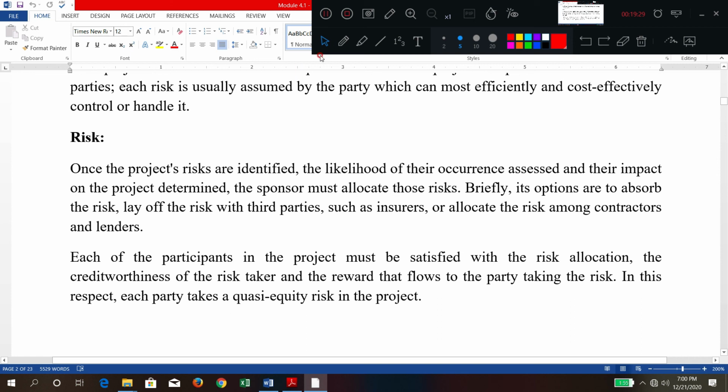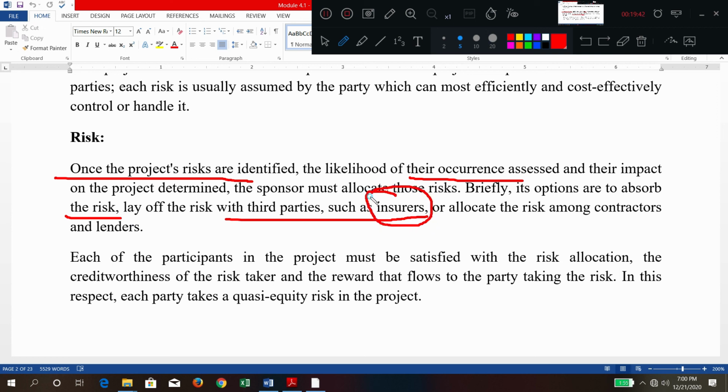Initially, the risks are identified at the initial stage only, and how they will occur, and everything is shared or allocated between the different parties. Depending upon the risk, the insurers are going to play a very important role, because it's a big project and it is going to run for so many years. Here insurance is going to play a very important role. Here risk is very high, and reward is also very high. So the risk